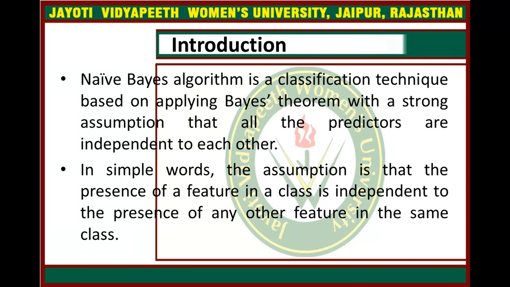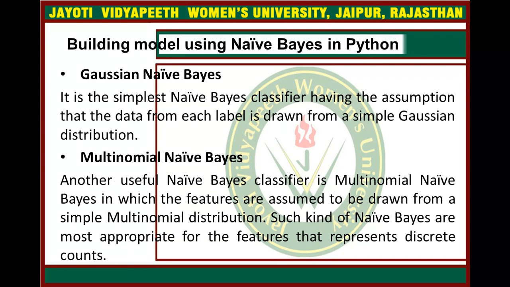For example, a phone can be considered smart because it has a touch screen, an internet facility, a good camera, etc. Since all these features are mutually related, they contribute independently to the likelihood that the phone is a smartphone.